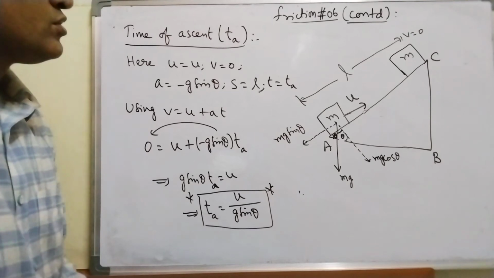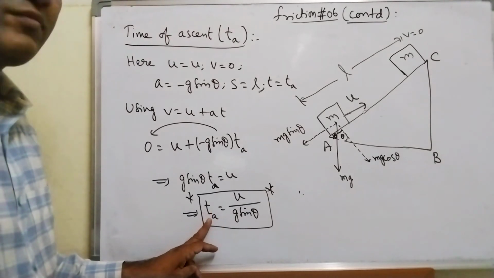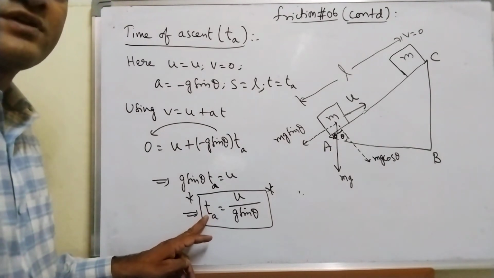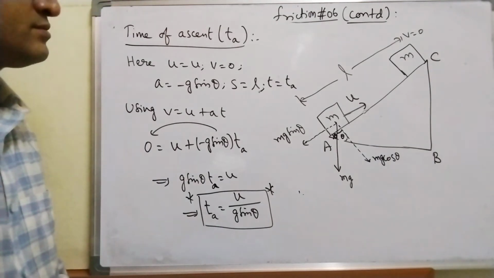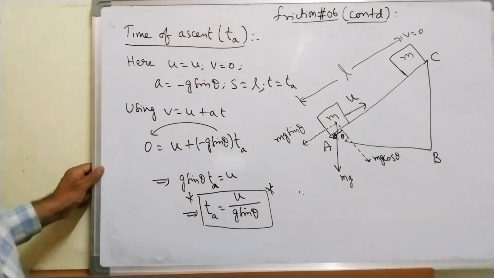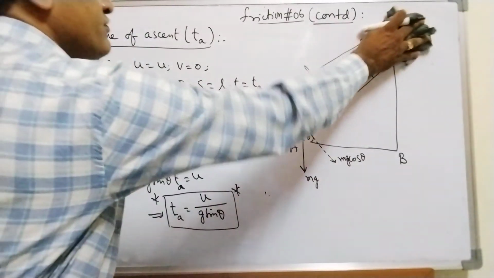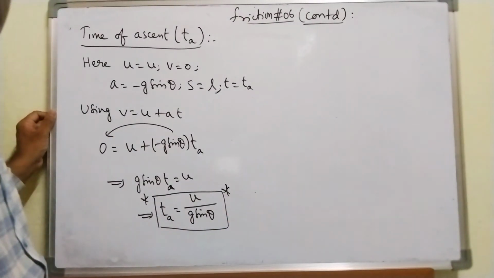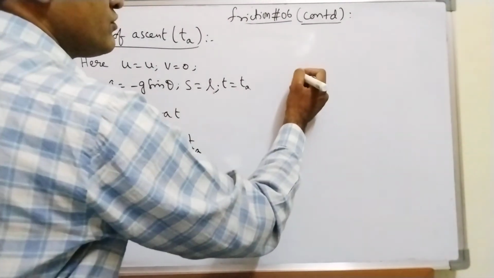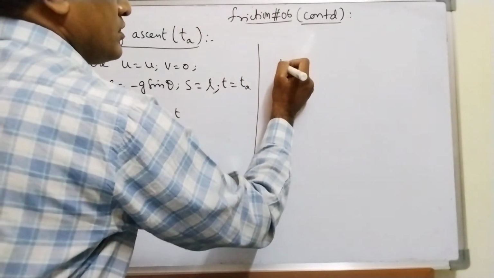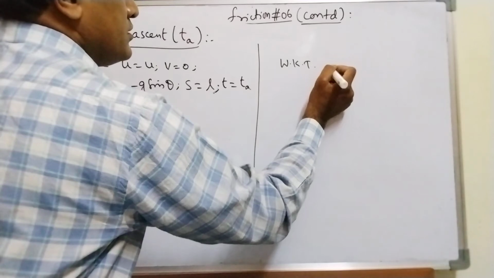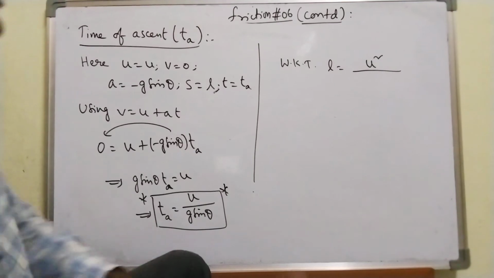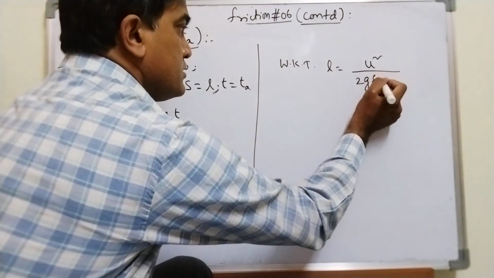Now I want to express the formula for time of ascent in terms of length L. Here I don't have length L. If you recall, just now we got the formula for length: L is equal to u square by 2g sine theta.